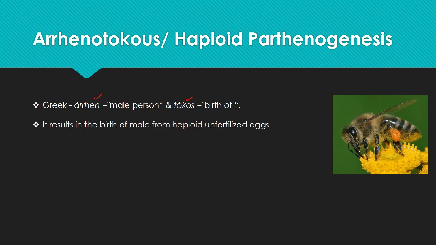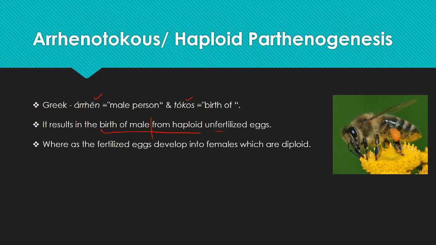So it results in the birth of males from haploid unfertilized eggs, whereas fertilized eggs develop into females, which are diploid. So a fertilized egg will be a diploid egg and develops into a female, whereas the unfertilized egg, which is a haploid one, develops into the male.